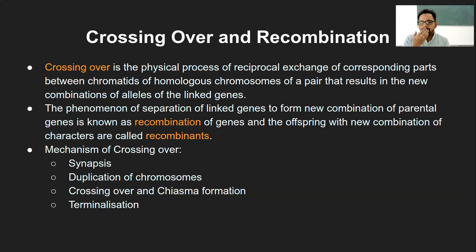between two chromatids, either sister chromatids, or two different chromatids of the homologous chromosome pair, and that is called crossing over. Again, there are various types of crossing over. So that's when I said it can be between two sister chromatids of the same chromosome, or it can be between the homologous pair of chromosomes. So there are several possible combinations. We will see.